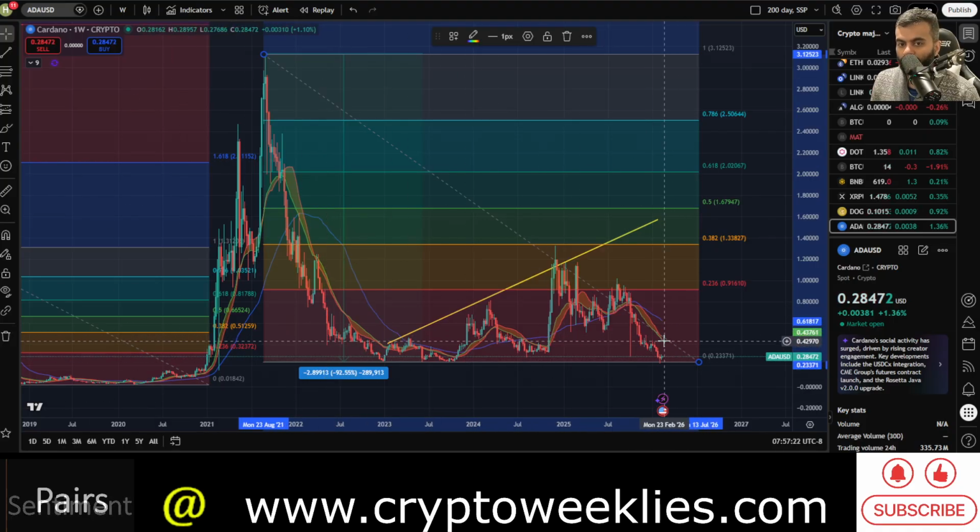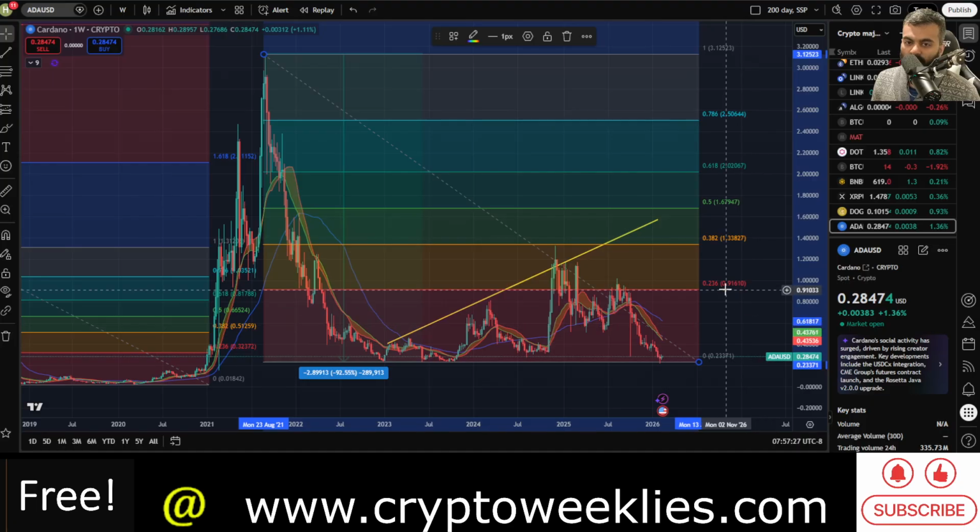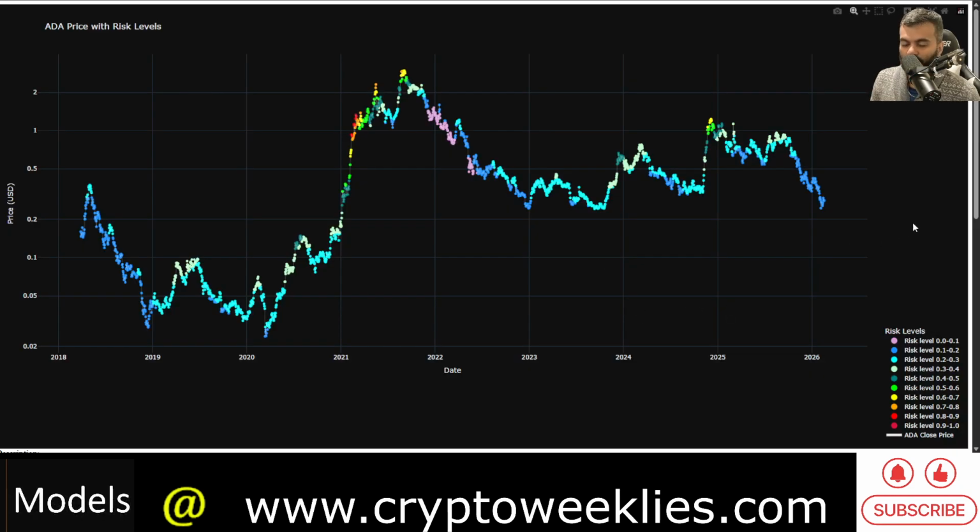So in terms of proportion over here, it's less than 50% over here, because the 20-week is at around 43 cents and the price is at around 28 cents. So that's the reason this model has not gone to the lowest part of the risk level. Nonetheless, accumulating below 0.2 risk per this model is not the worst idea historically speaking. There are at least some counter trend rallies when the price goes to 0.1 risk level, although it does not identify the bottom to the dot.